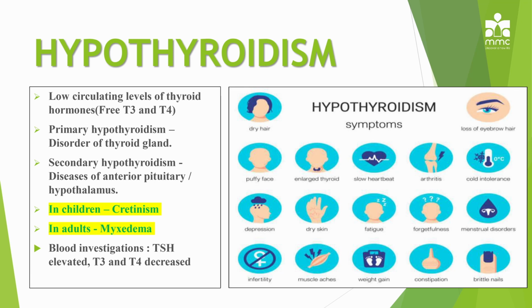One is primary hypothyroidism, or the primary cause for decrease in thyroid hormone. That includes any disease of the thyroid gland itself. If the thyroid gland itself is damaged, it can result in primary hypothyroidism. Then the secondary causes are a little bit above that level. The secondary cause of hypothyroidism includes any disorder of the anterior pituitary. As you are aware, it is the anterior pituitary gland which secretes thyroid stimulating hormone, which in turn will activate the thyroid gland to produce T4 and T3. Those are your thyroid hormones.